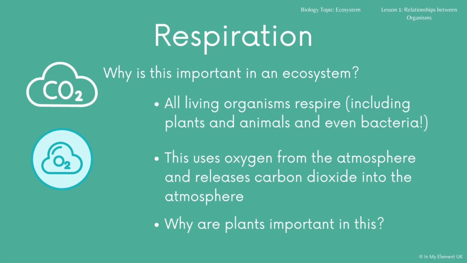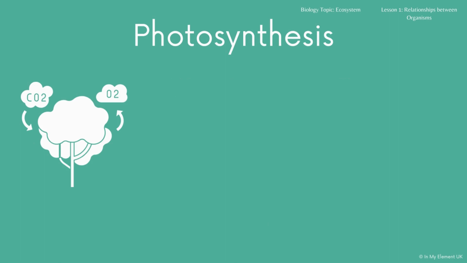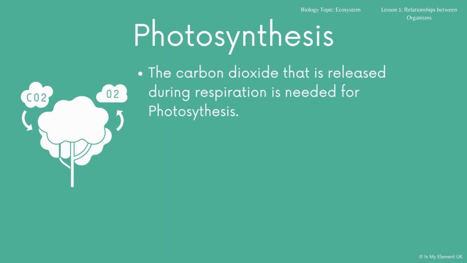So we need to take a look at why plants are important in all of this. Basically, photosynthesis plays a huge part. We've just discussed respiration, but looking at this, the carbon dioxide that's being released during respiration is then used in photosynthesis. You've got a little diagram there of the carbon dioxide going into the tree.